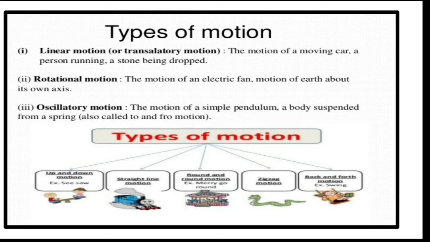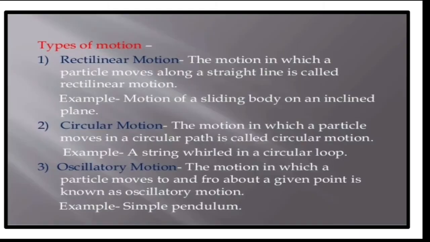And oscillatory motion means what? This up and down motion, vibratory motion, up and down, left right motion, that means to and fro motion. All those terms stand for oscillatory motion. So these are, according to one categorization, the different types of motion. Rectilinear motion is the same as translatory motion: the motion in which the particle moves along a straight line is called rectilinear motion. Then circular motion, and oscillatory motion.